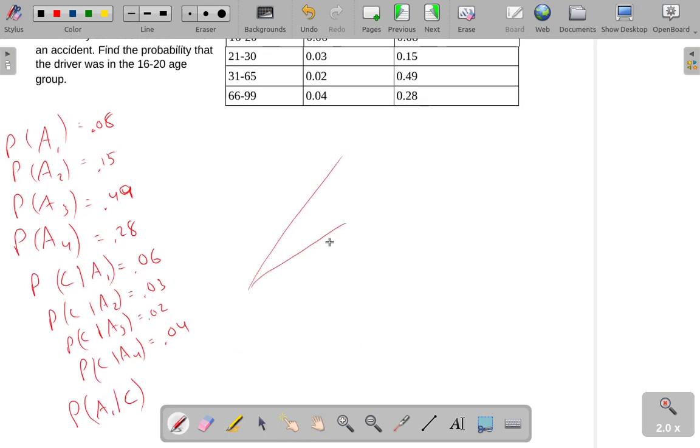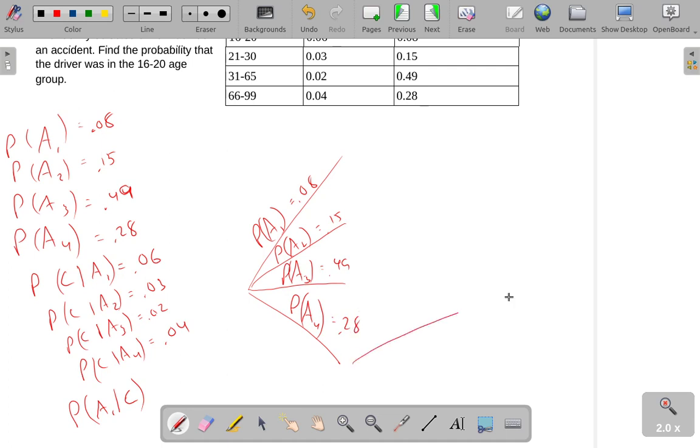I'm going to split my tree up to have 4 different branches because I have 4 different age groups. So the probability of A1 is 0.08, the probability of A2 is 0.15, the probability of A3 is 0.49, and the probability of A4 is 0.28.